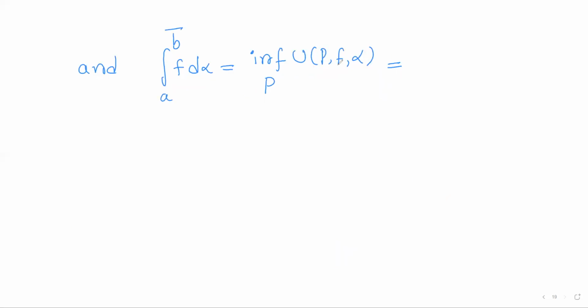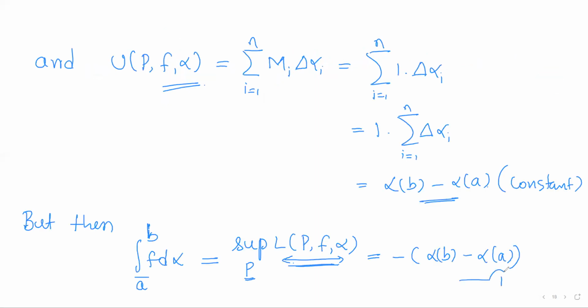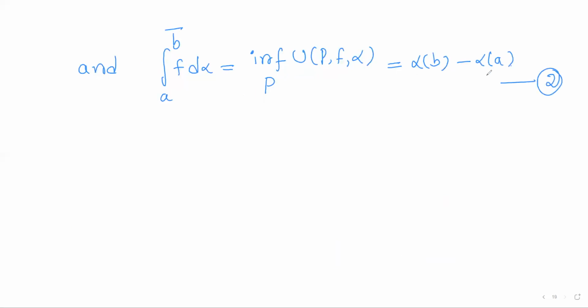So all upper Riemann-Stieltjes sums are equal to alpha of b minus alpha of a. So their infimum will also be equal to alpha of b minus alpha of a. Call this equation 2 and call the earlier one equation 1. So now it is minus of alpha of b minus alpha of a, and this is alpha of b minus alpha of a.